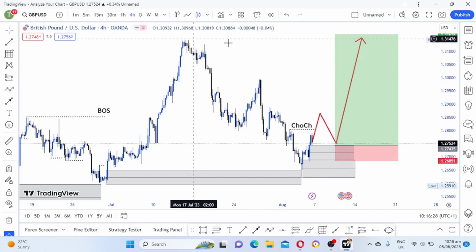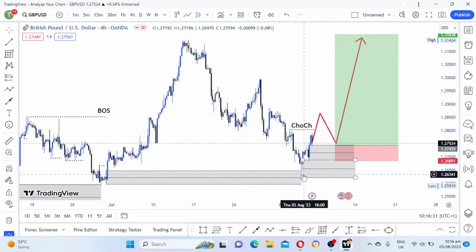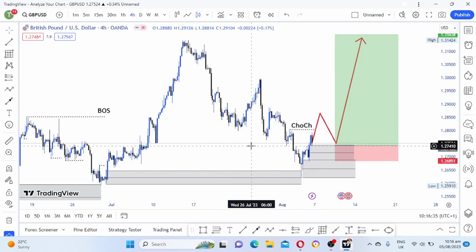Targeting this higher, because this one will be a confirmed higher low. This is a confirmed higher low because we are in an uptrend. So that's my view on GBP USD.